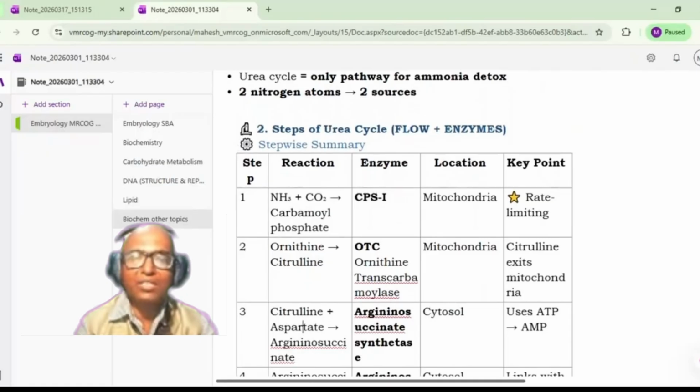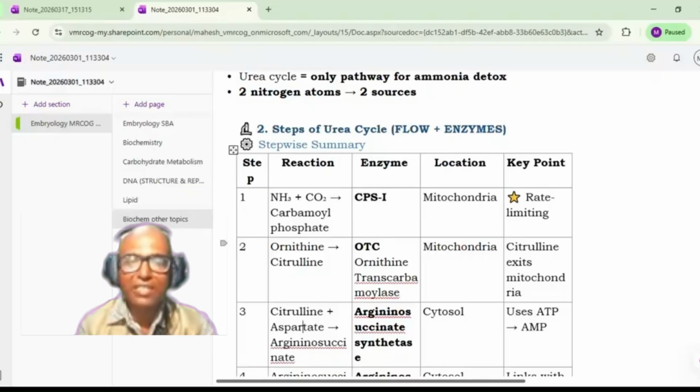Okay, so what are the steps which are involved? This ammonia combines with carbon dioxide and forms carbamoyl phosphate. That is step number one which we have seen, and the enzyme responsible is CPS1, that is carbamoyl phosphate synthetase 1. It is present in the mitochondria, and this is the rate limiting step of the urea cycle. So ammonia combines with carbon dioxide, leading to the formation of carbamoyl phosphate.